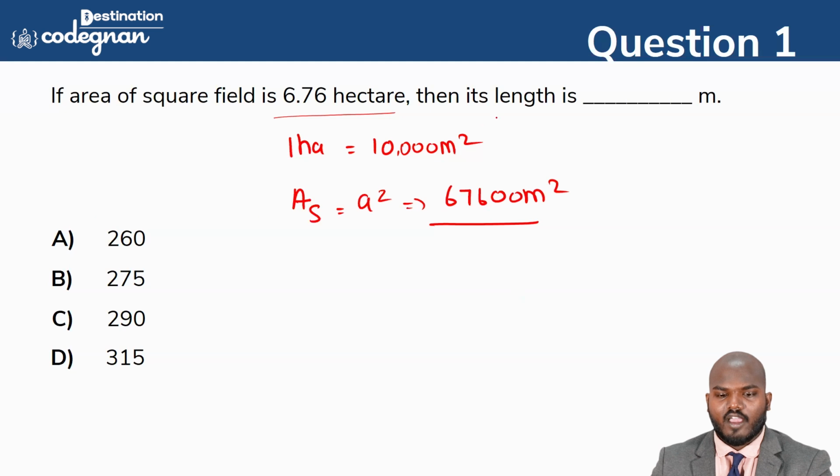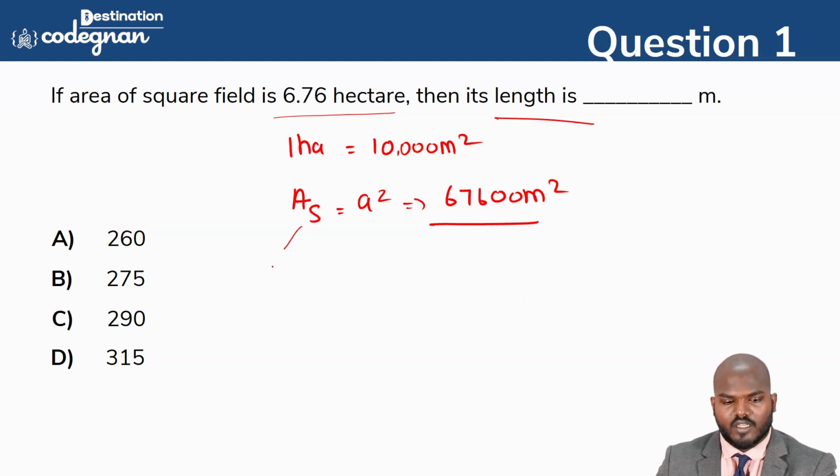Now I have the area, I need to find out the length here. The area of the square is equal to what? That is length times breadth. That is 67600 meter square. Now the length is equal to what, guys? Do you have any value for it? No. So then you need to take the value, that is a into a only. So that is not L into B, that is the same side. This is a square only, right? So that is the formula.